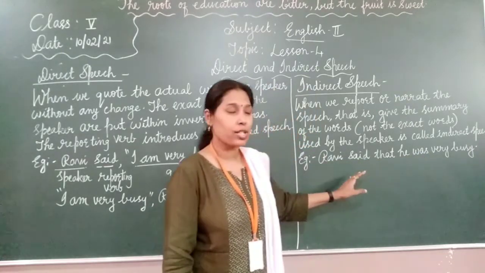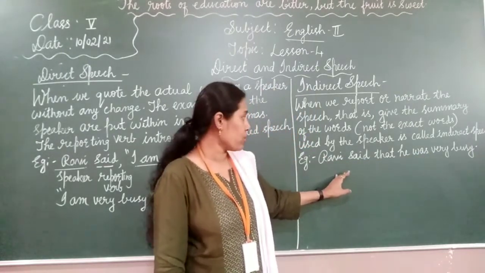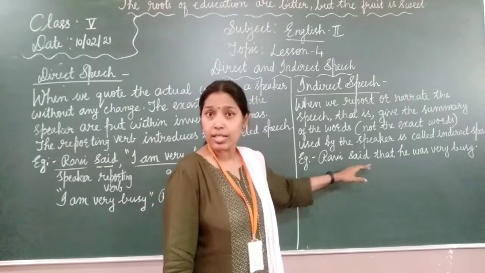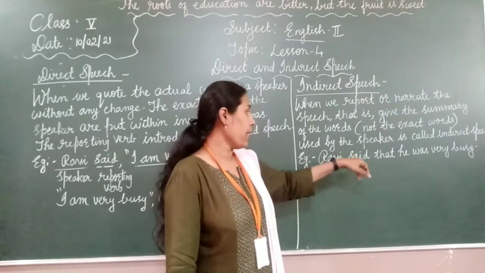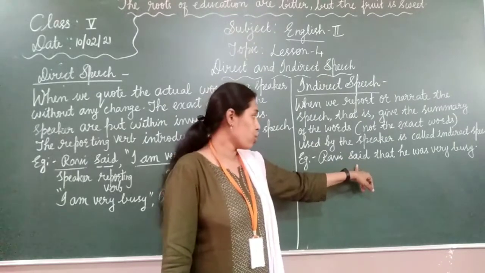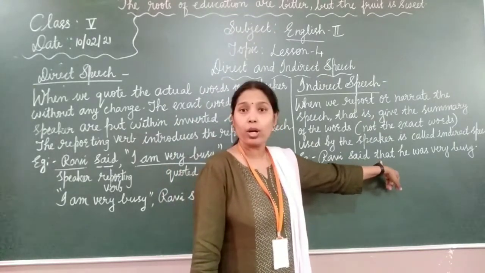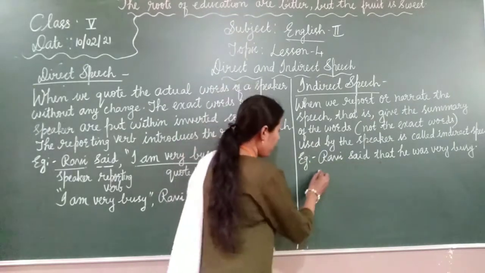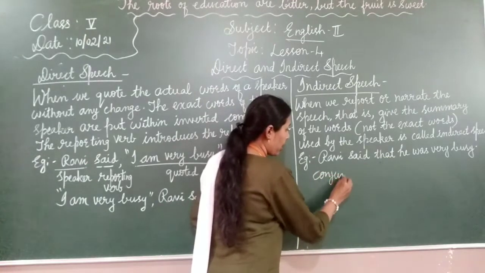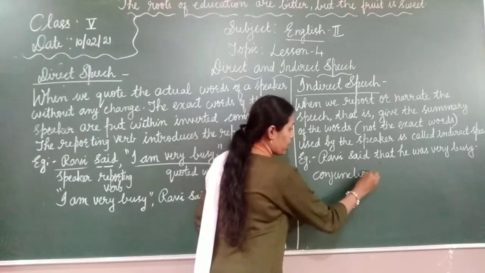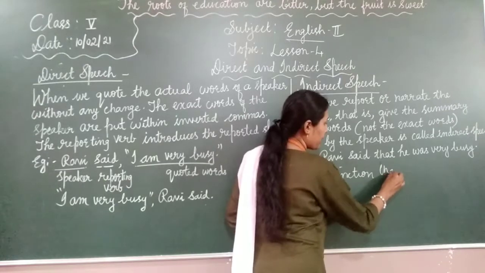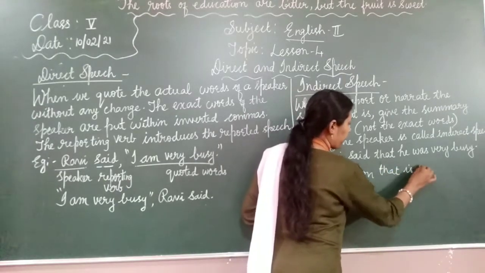So, what changes happen in indirect speech? Ravi said is the same. The speaker and the reporting verb did not change, and you can find the conjunction that introduced. That is a conjunction.